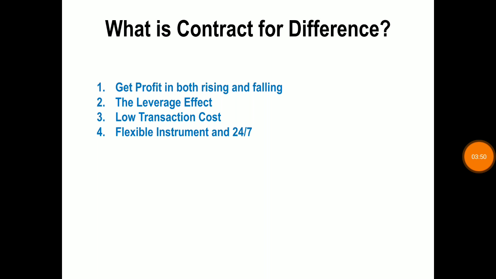So the fourth benefit is flexible instrument and 24/7. CFDs are a flexible instrument. It allows you 24 hours trading, and it has very fast execution.